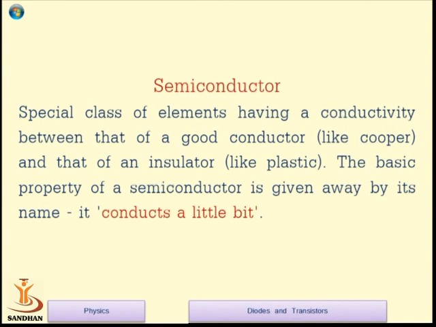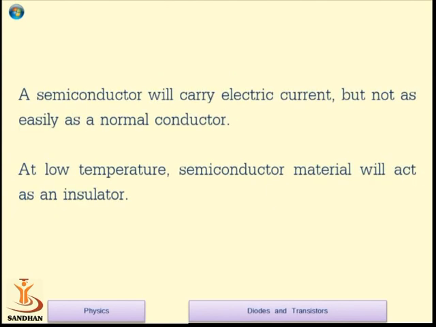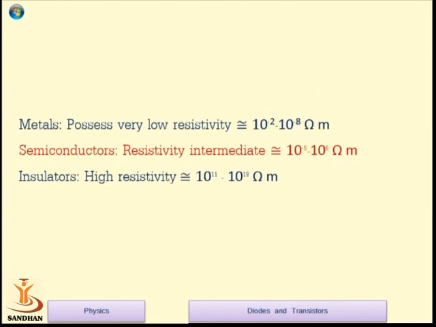So what is a semiconductor? It is a special class of elements having conductivity between that of a good conductor, like copper, gold, or aluminium, and that of an insulator, like plastic or wood. The basic property of a semiconductor is given away by its conductivity. A semiconductor will carry electric current but not as easily as a normal conductor. At low temperature, a semiconductor normally behaves as an insulator.